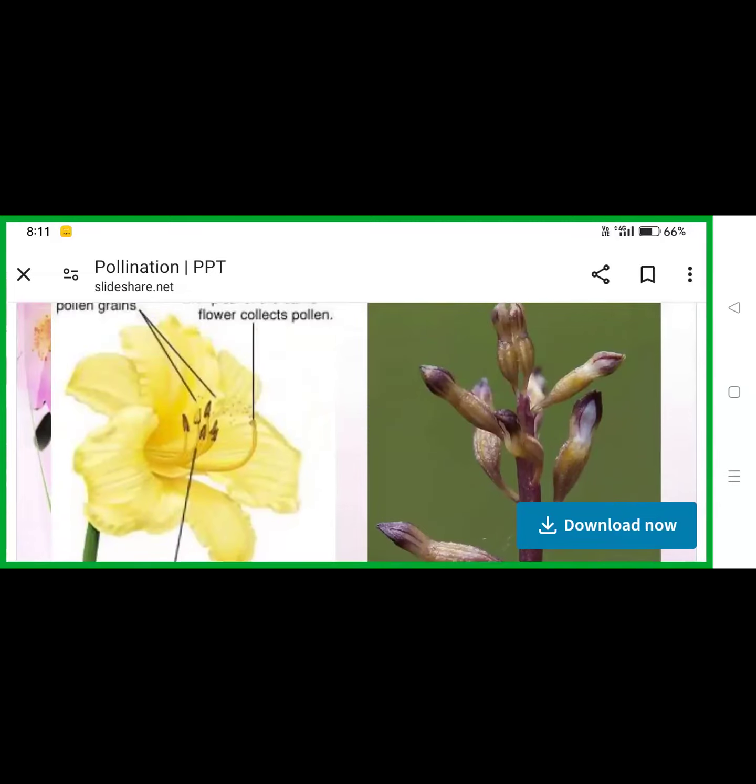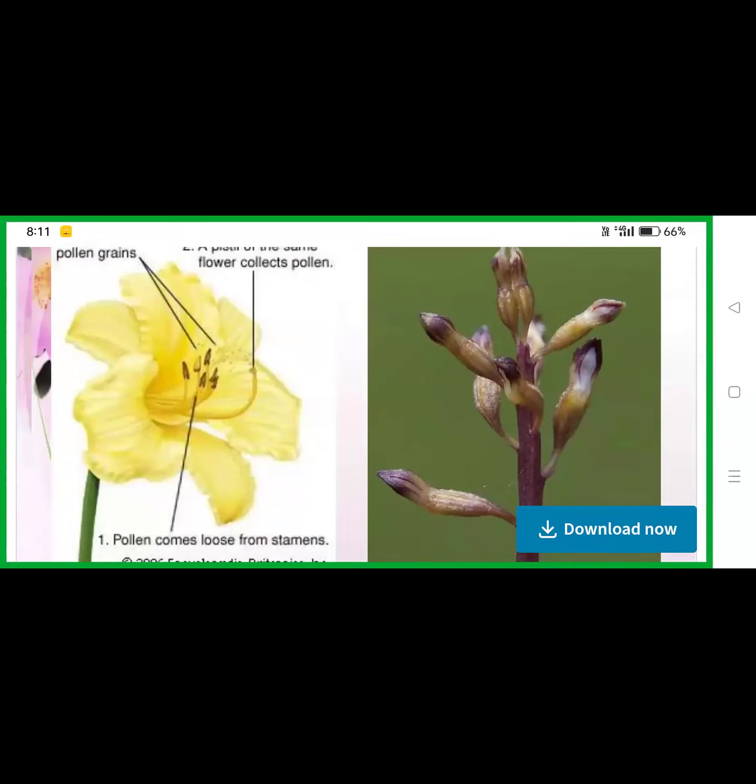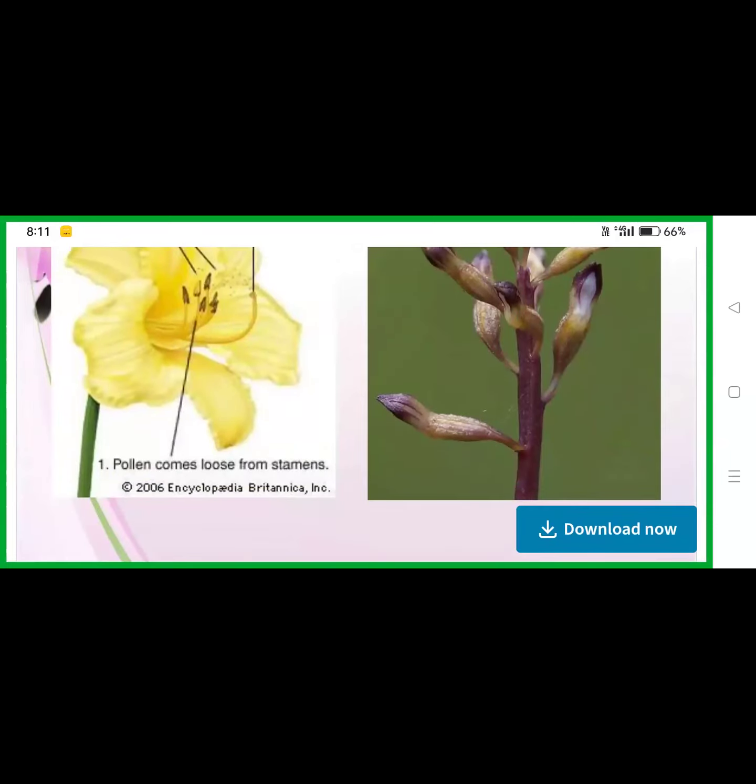See here, these are the advantages of self-pollination. Self-pollination leading to self-fertilization has a greater advantage of reliability, particularly where individuals of a species are uncommon and are separated by long distances.